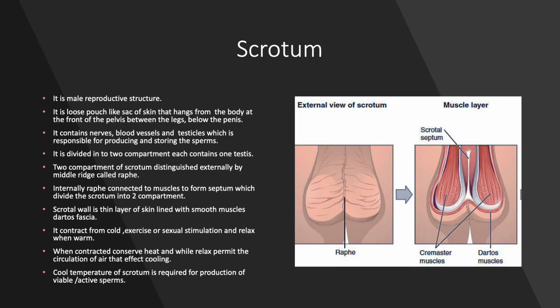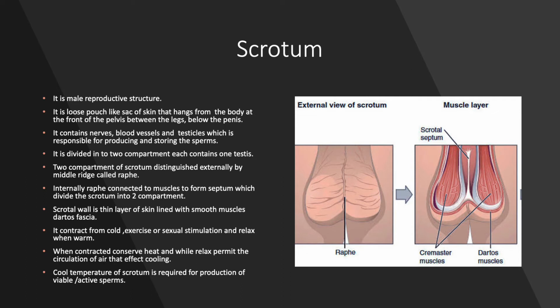The scrotal wall is a thin layer of skin which is made up of smooth muscles. These muscles are named dartos fascia. Remember this name. Sometimes in an MCQ question, the name of the muscle may be asked. These muscles help to contract the scrotum. When it is cold, during exercise, or during sexual stimulation, the scrotum gets contracted and comes close to the abdominal cavity.